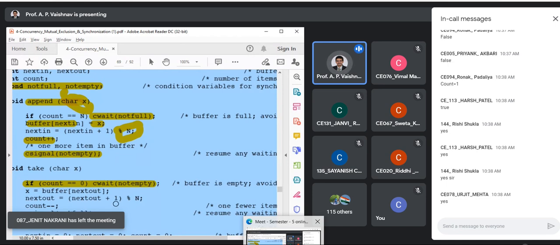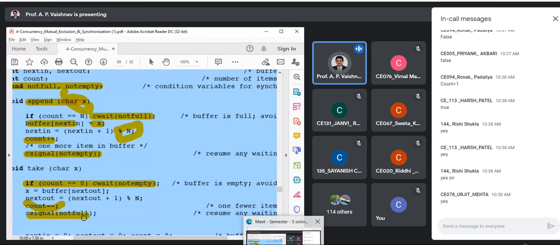Now, what is left? Just take out the item, decrement the pointer. And we are having another pointer, remember? Next in, next out. So next out will be incremented by 1, count will be decremented, and see what we are doing. What is the purpose of this line? Tell me, then I can understand that you have understood the concept.